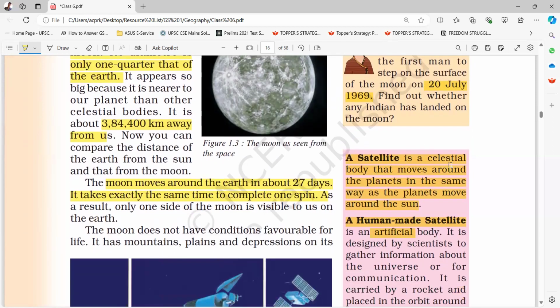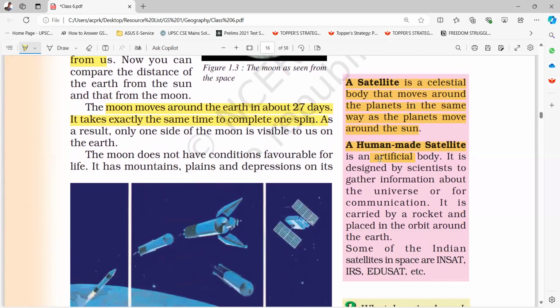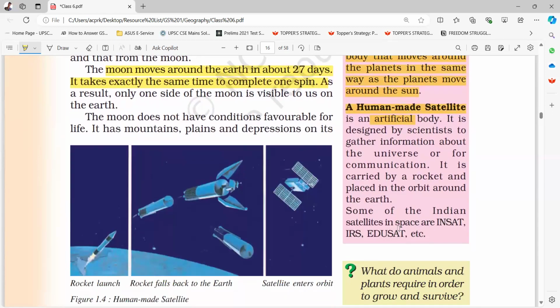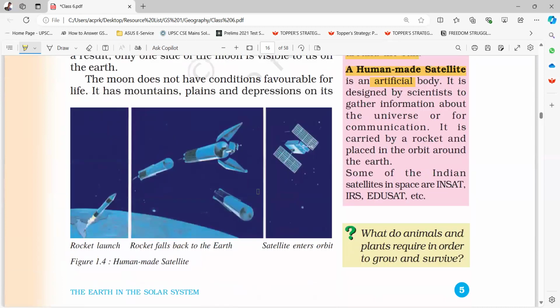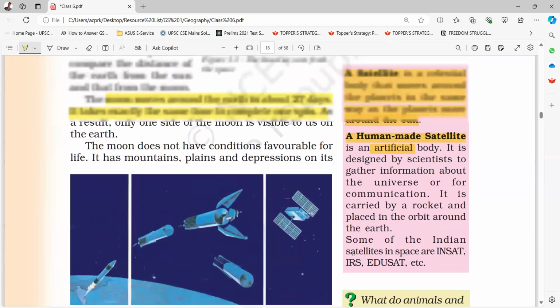Okay. A satellite is a celestial body that moves around the planets in the same way as the planets move around the sun. A human made satellite is an artificial body. It is designed by scientists to gather information about the universe or for communication. It is carried by a rocket and placed in orbit around the Earth. Some of the Indian satellites in space are INSAT, IRS, EduSat, etc. Okay. Figure 1.4 shows a human made satellite. It is a rocket launch. The rocket falls back to the Earth. The satellite enters orbit.